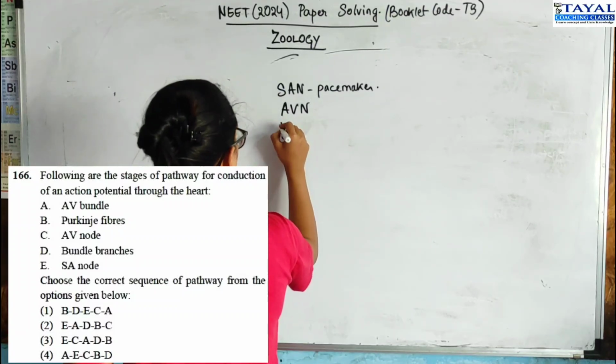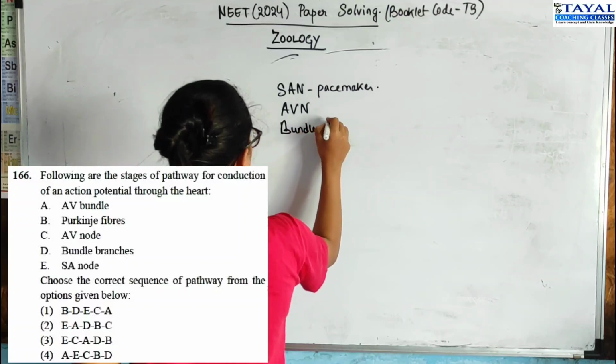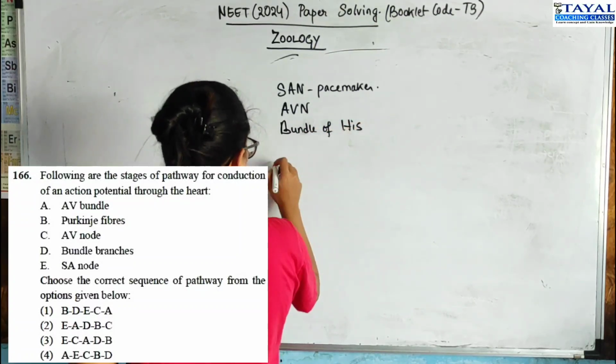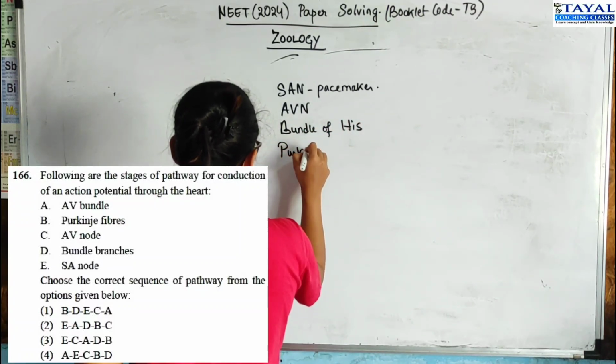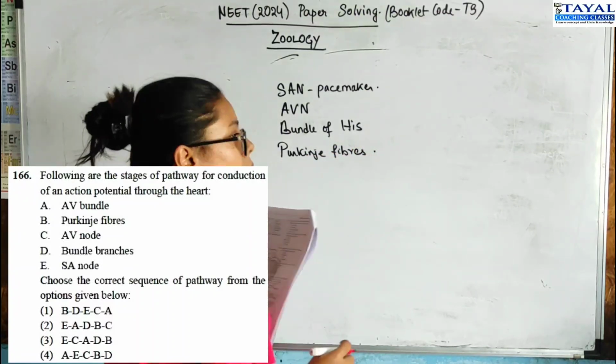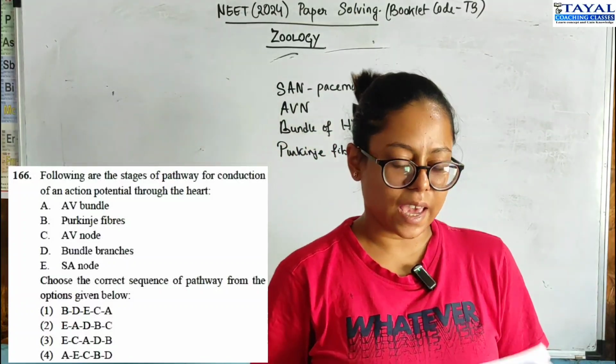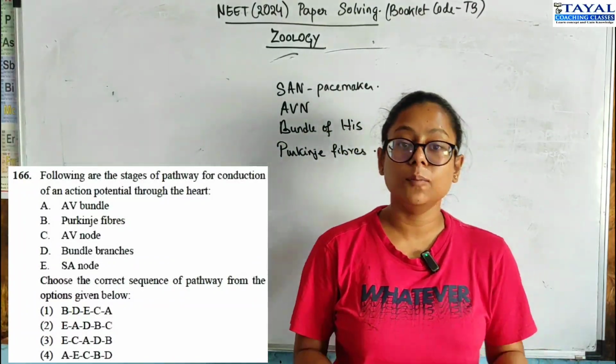From the AV node, it goes to the bundle of His, down the Purkinje fibers. Correct? So we will end with the Purkinje fibers, that we should know. And we will start with the SAN. So starting with E, ending with B.